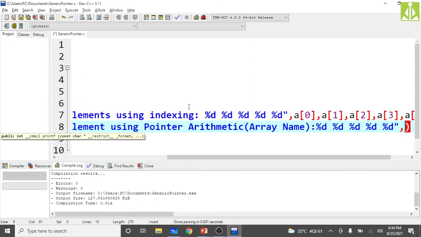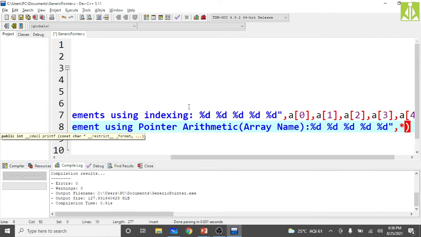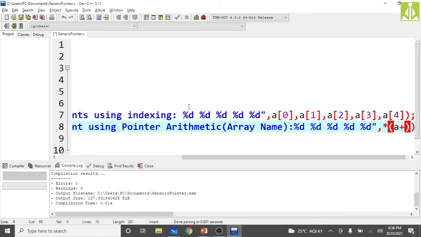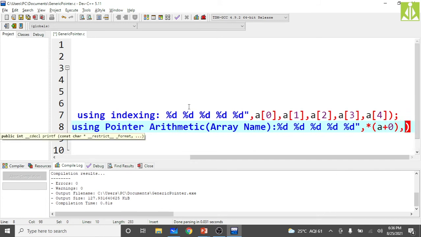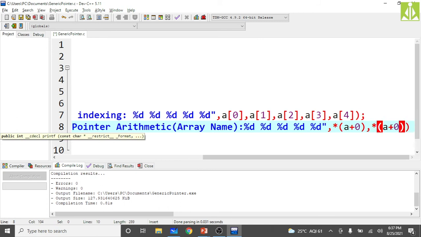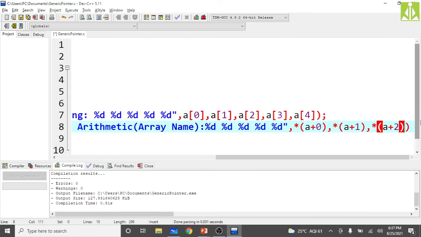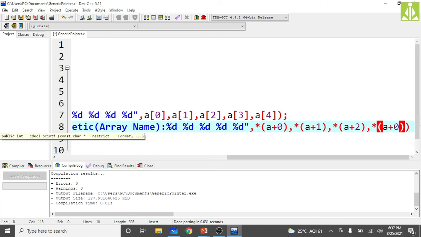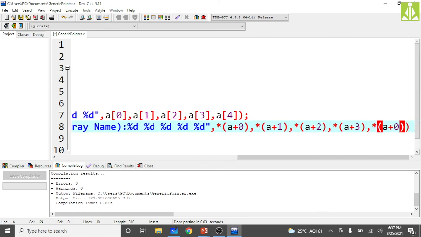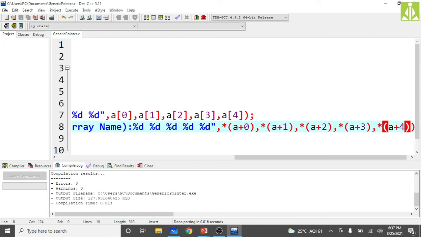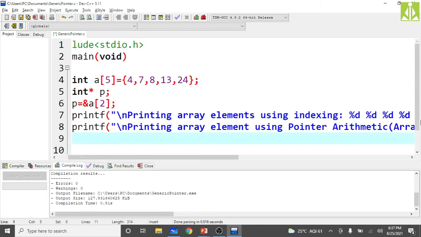Now how to dereference the first value? Simply put star of add 0, because we have to remain at the same location. Then same thing, add 1, add 2, add 3, add 4. Likewise you can go up to the last location. This is the first location, adding 1 is the second location, adding 2 the third location, adding 3 the fourth location, adding 4 the fifth location. Likewise you can access all the elements from the array.